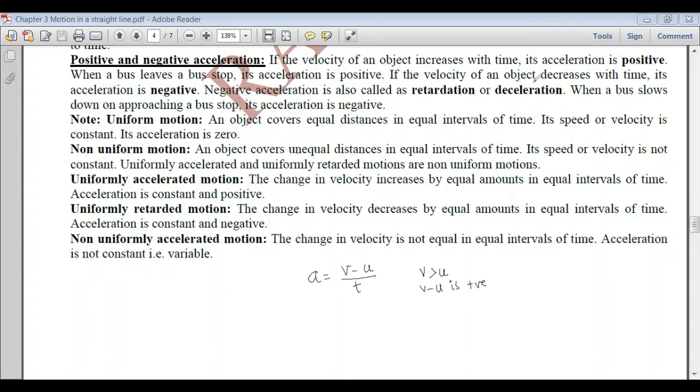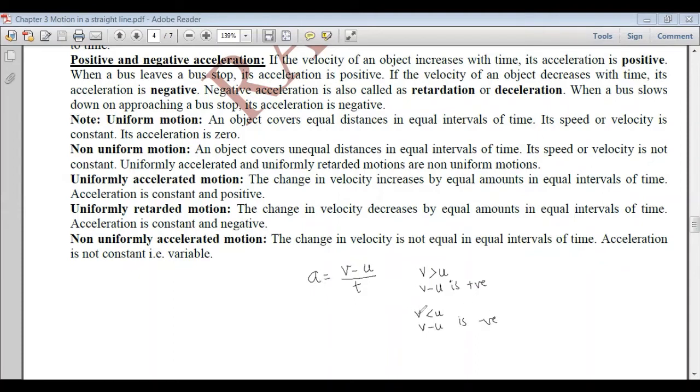Whereas if the velocity of the object decreases with time, then its acceleration is negative. That is, v is less than u, so v minus u is negative, and as v minus u is negative, the acceleration will be negative.